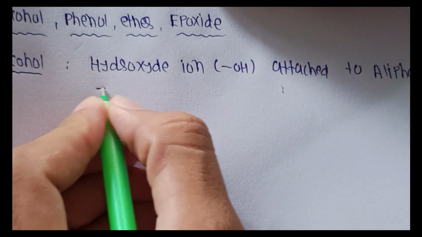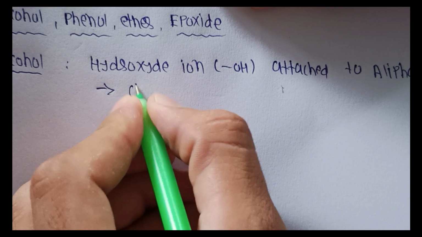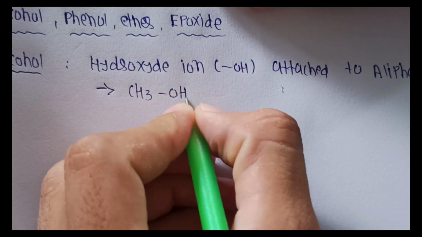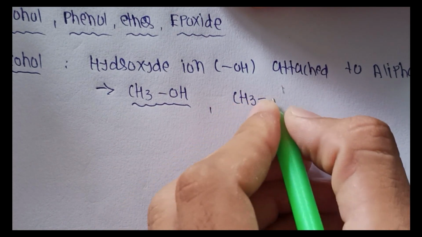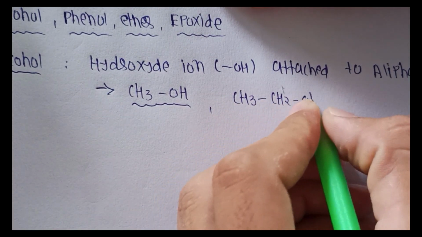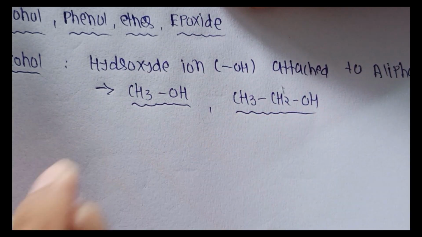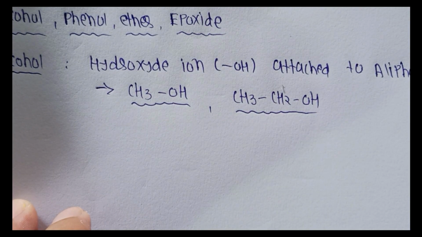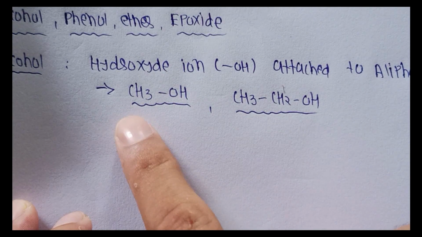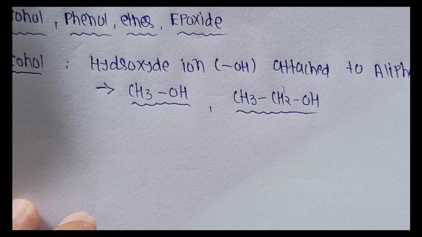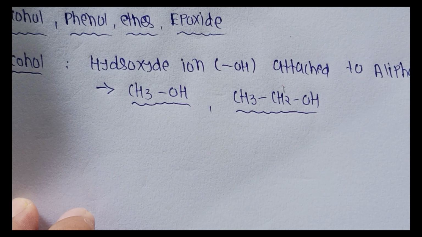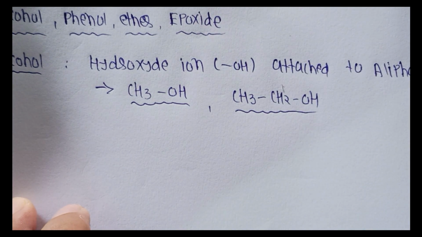For example, CH3OH is called methanol. CH3CH2OH is named ethanol. This type of aliphatic group means methyl group, ethyl group, propyl, hexyl, heptyl, etc. The group attached to OH, the hydroxide group, is called alcohol.